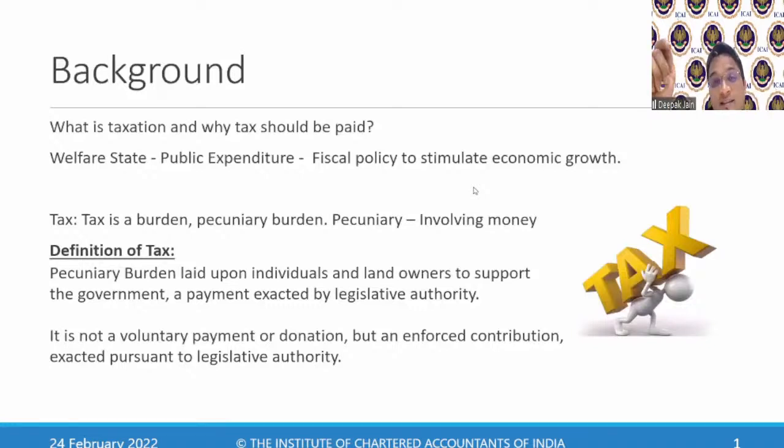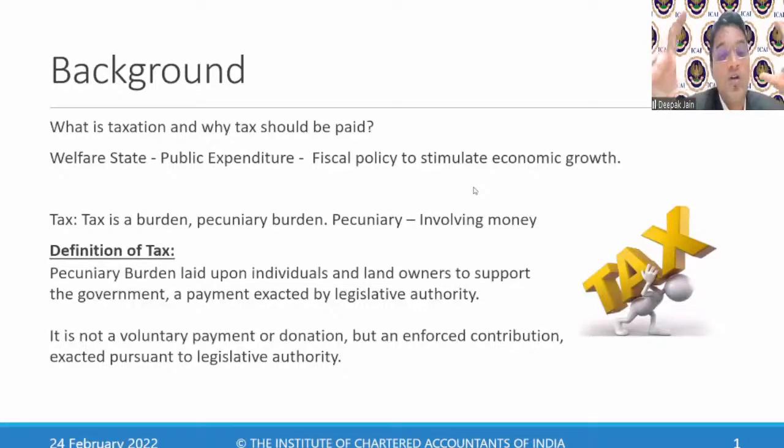It's an example of a donkey wherein you have to make a donkey walk, do your work. You have to either use a stick or a carrot. So that same policy applies even for payment of taxation. Nobody wants to pay the taxation voluntarily, and it is an enforced contribution.